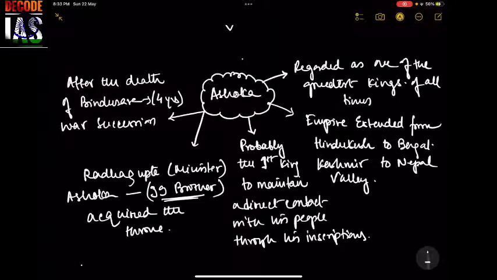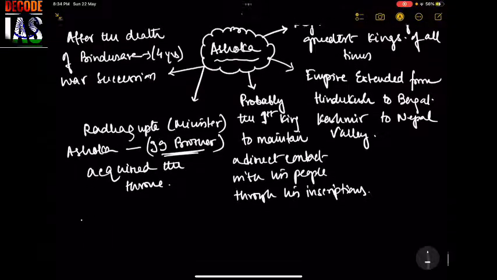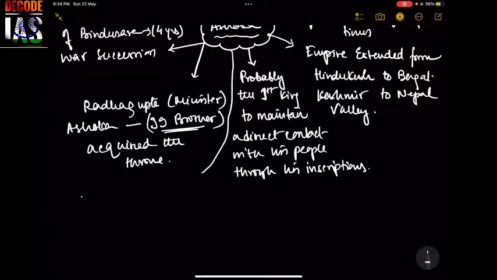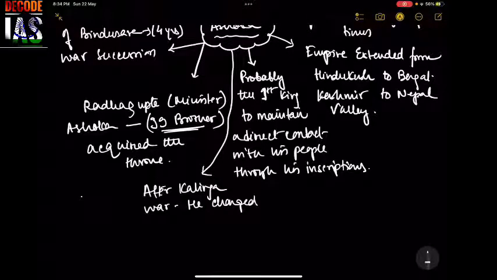All right. So these are very crucial things that you need to know about Ashoka. And we all know that after the Kalinga War, he changed completely. He adopted Buddhism, and he even promoted it to the entire subcontinent.